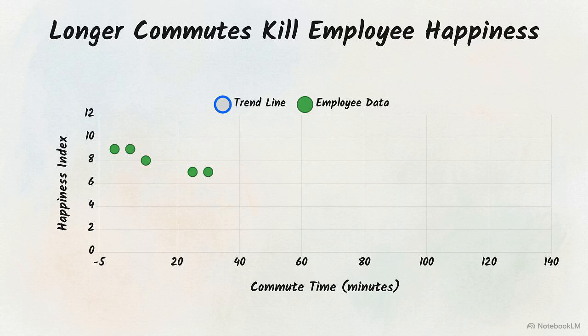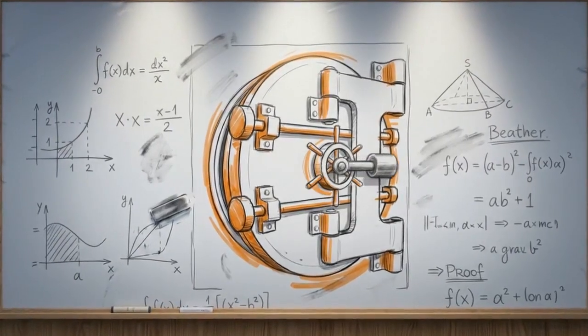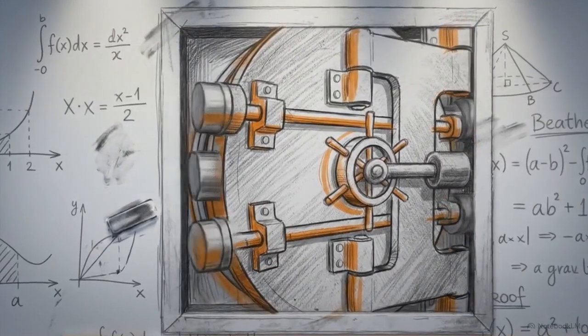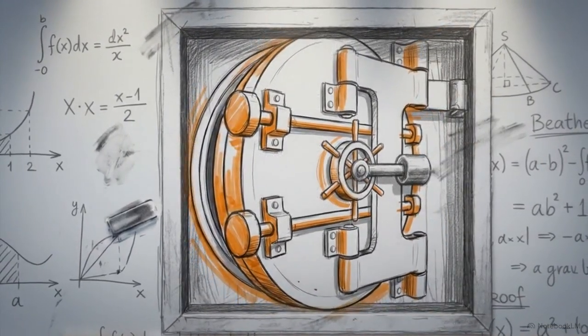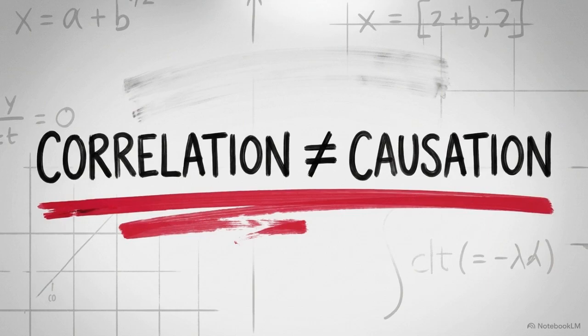The negative correlation means the variables act like a seesaw. As the commute time rises, employee happiness predictably and sharply falls. This predictable opposite reaction is actively weaponized as a financial hedging strategy. Investors balance assets with a negative correlation, like stocks and gold, to protect their portfolios from a total loss during a market crash. Mathematical alignment serves as a powerful predictive engine, but it remains a description of how two variables move, distinct from the mechanical causation required to prove why they do.